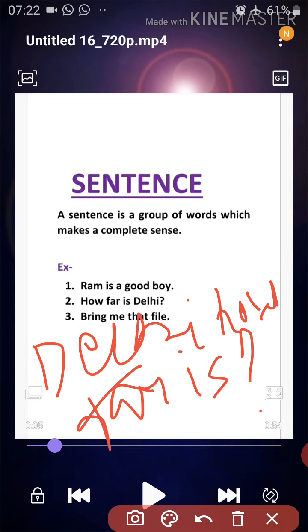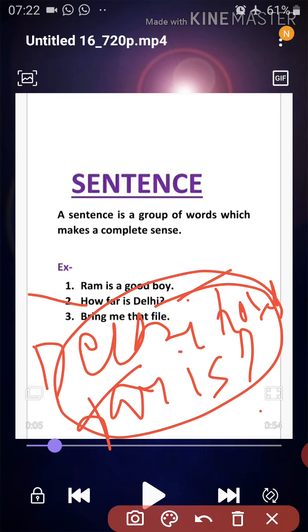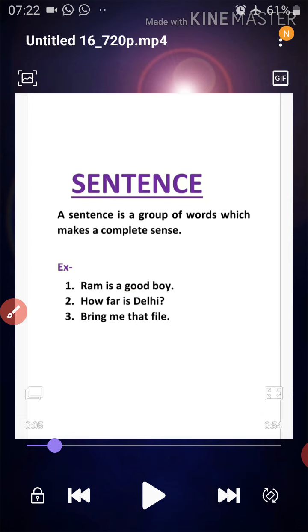So here the words I have used are the same as the words given over here, but still, if I say Delhi how far is, are you able to understand? You won't be able to understand what I'm trying to say. But when I arrange this group of words into how far is Delhi, you are clearly able to understand what I want to say. So what is a sentence? I hope you are able to understand. A sentence is a group of words which makes a complete sense. The third example is bring me that file.